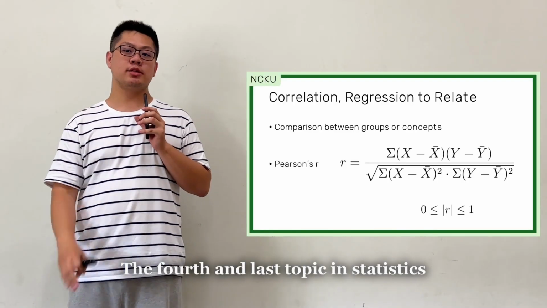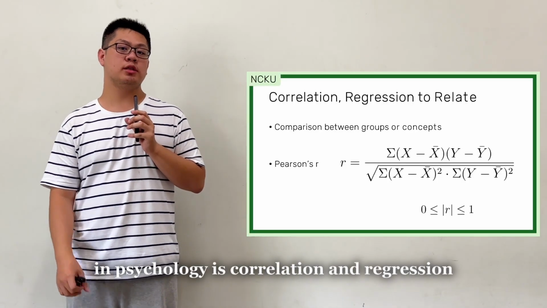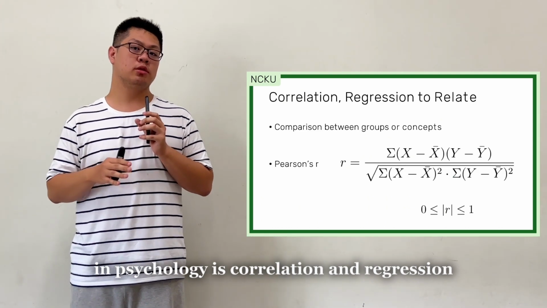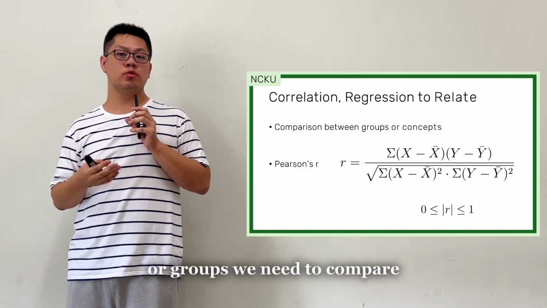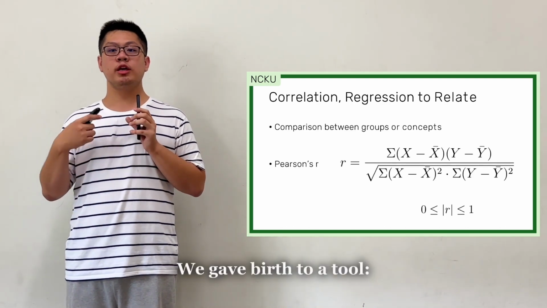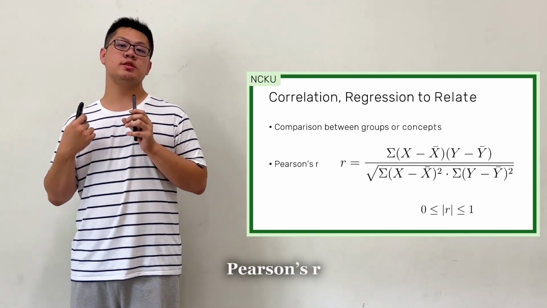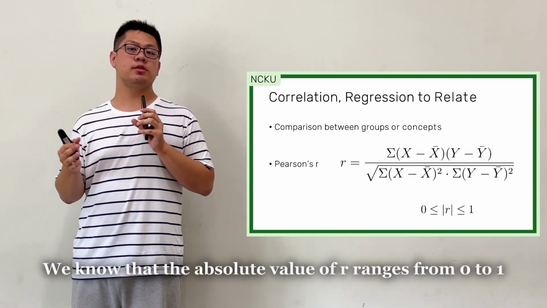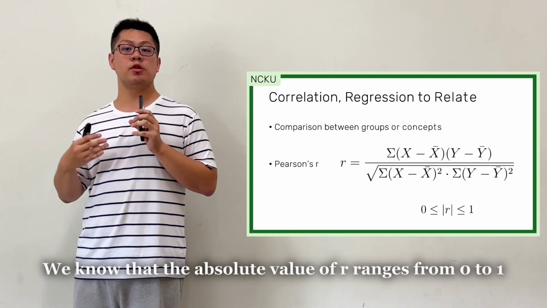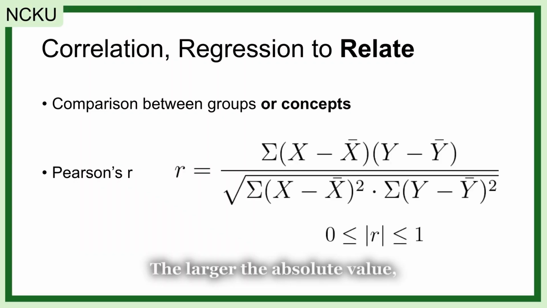The fourth and last topic in statistics in psychology is correlation and regression. We can use correlation and regression when we have two or more concepts or groups we need to compare. We gave birth to a tool, Pearson's R, the correlation coefficient. We know that the absolute value of R ranges from 0 to 1. The larger the absolute value, the more related the two groups are.